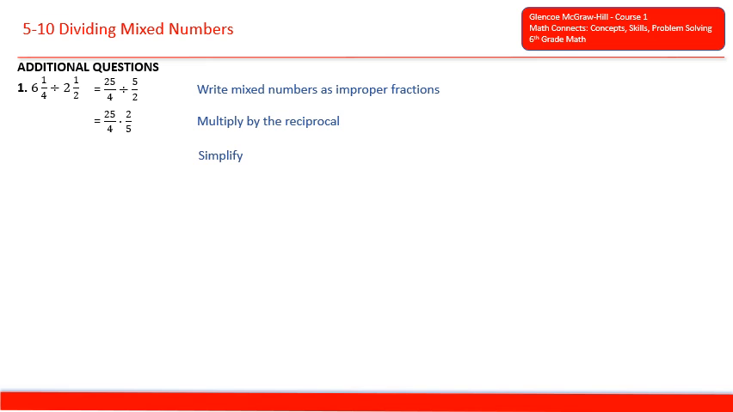We have two ways that we can simplify this. 25 is divisible by 5, and 5 is divisible by 5. 2 is divisible by 2, 4 is divisible by 2, and now we will multiply across. 5 times 1 is 5, 2 times 1 is 2. We have an improper fraction of 5/2. We will rewrite that as a mixed number of 2 and 1/2.